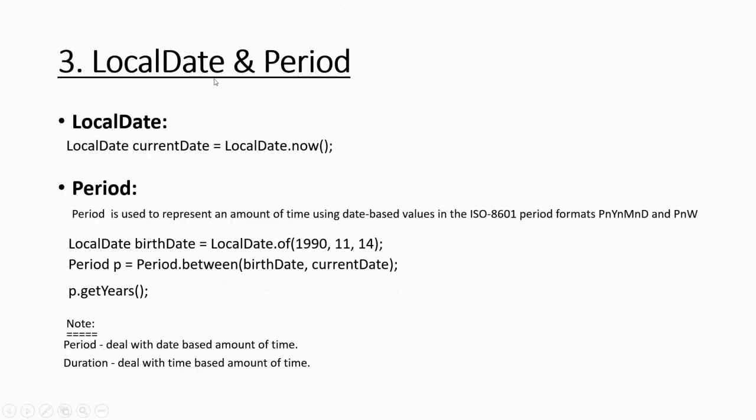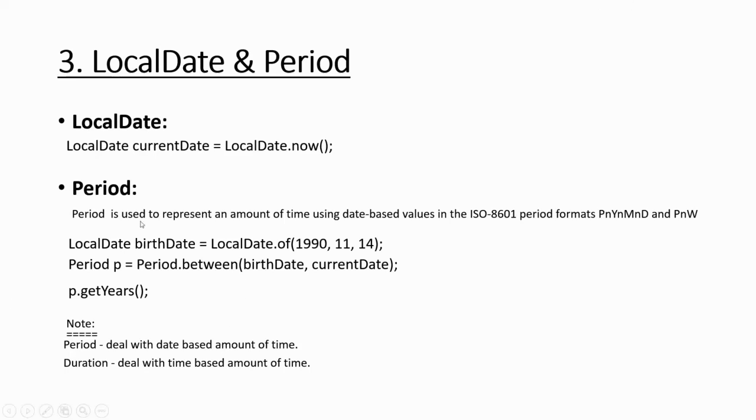Then we have LocalDate and Period. LocalDate is to represent a date, and it has a simple concept. LocalDate currentDate = LocalDate.now(). So if you want to get the date as of now, you can call LocalDate.now(). Period is the time between two dates. Okay, so time between two dates. The best example is to calculate your age.